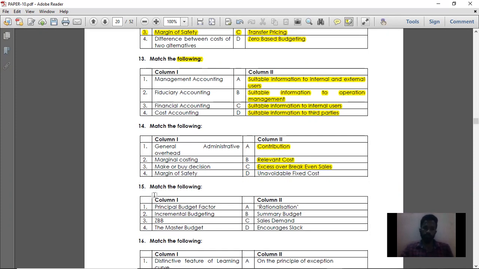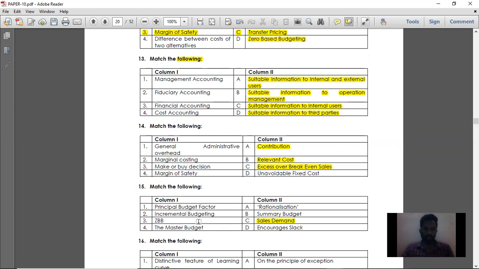Then question number 15. Principal budget factor is the major determinant. That is, what they are asking is, which is the major concept of budget? It is the sales demand. Whatever is your sales, predetermining it is the principal budget factor. Based on that only your entire budget is going to be followed. Then incremental budgeting.